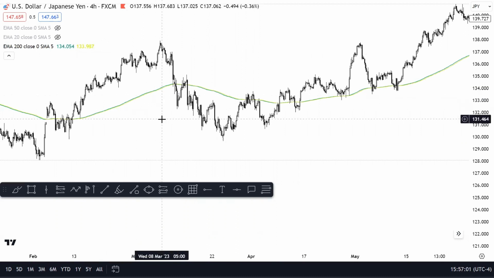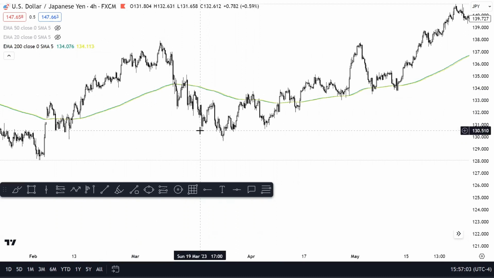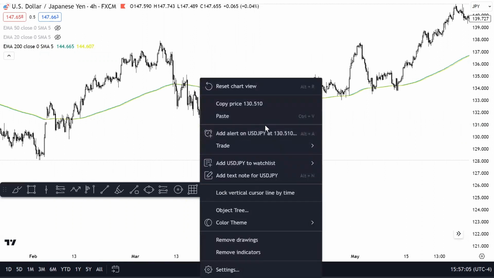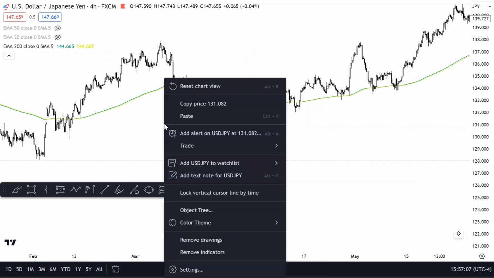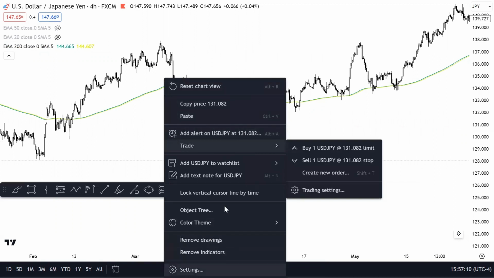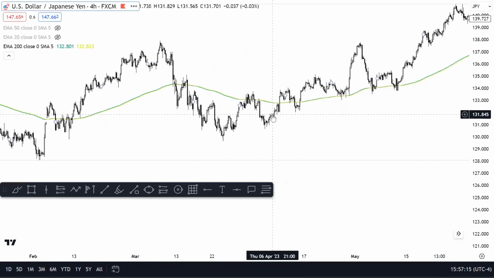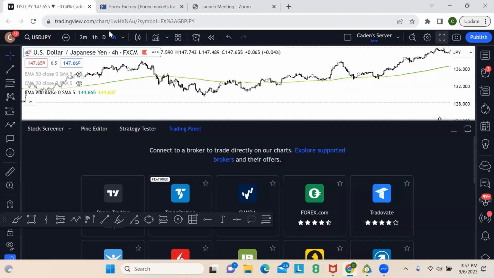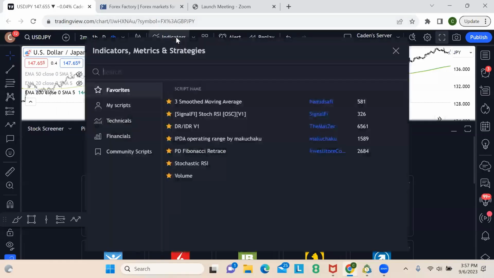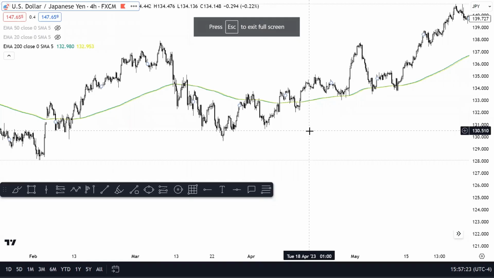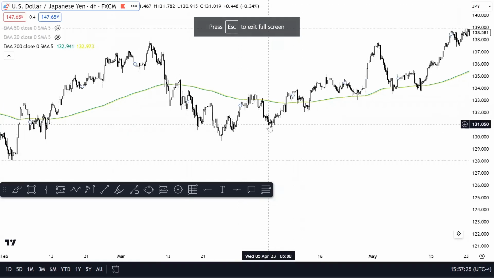Okay. Now, to get these on your charts, all you have to do is right click and add it. If you can't right click, just go up here to indicators on your TradingView and you can go ahead and type it in. I forget the shortcut, but we're going to get through that. The 200 period moving average.